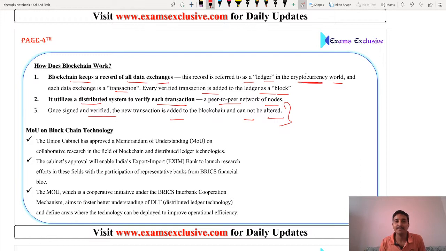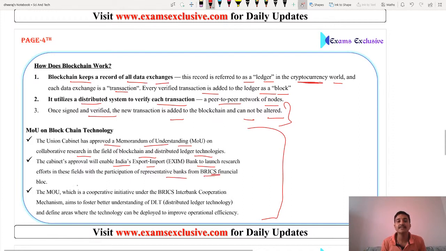We will clear it again. So friends, this is the MOU on blockchain technology. What is MOU? Memorandum of Understanding. Friends, the Union Cabinet has approved the MOU on collaborative research in the field of blockchain and distributed ledger technology. The cabinet approval will enable India's Export-Import Bank to launch research efforts in this field with the participation of representative banks from the BRICS financial bloc.